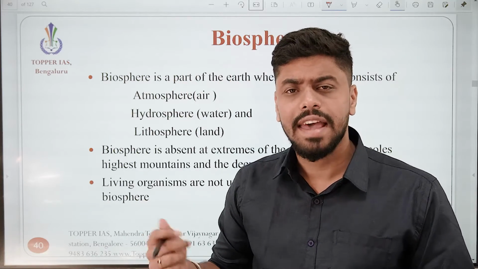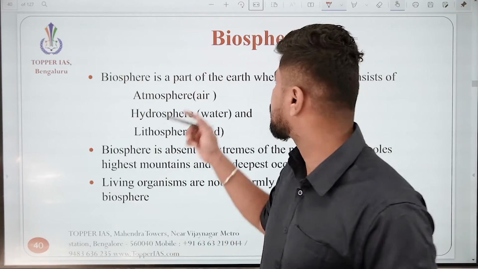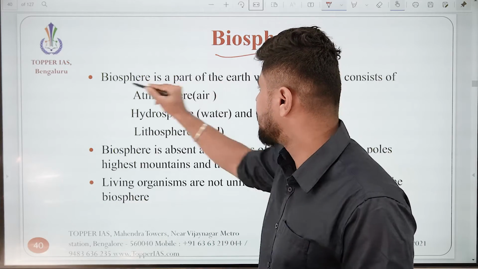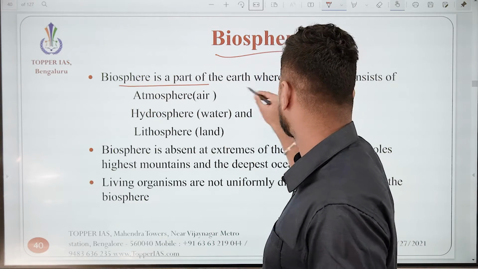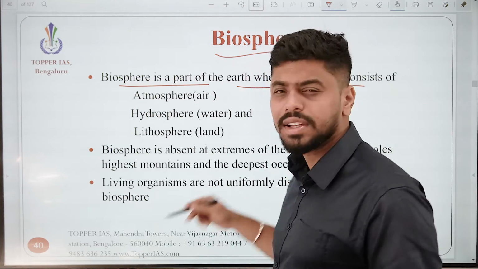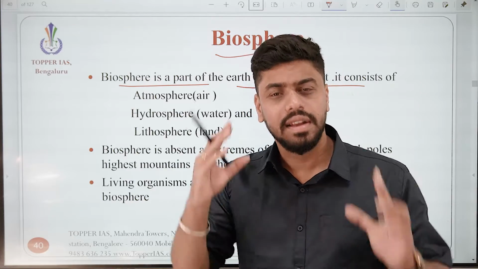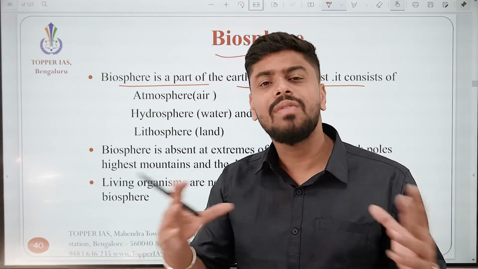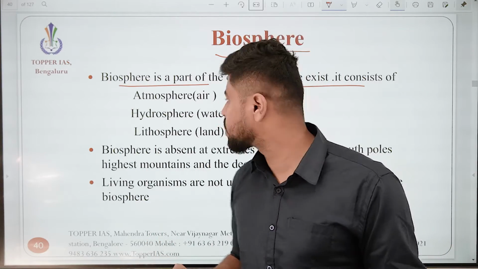The last level of this particular ecosystem is called the biosphere. Now, biosphere is the part of the earth where life exists. This is the total conceivable living space on earth, and it is called the biosphere.